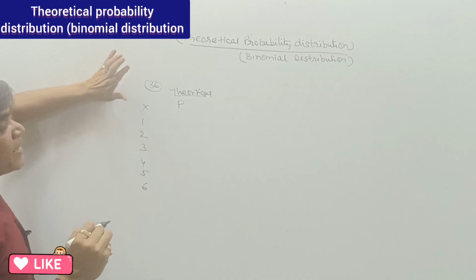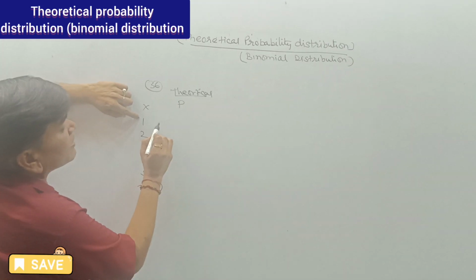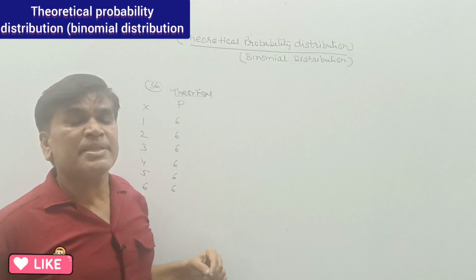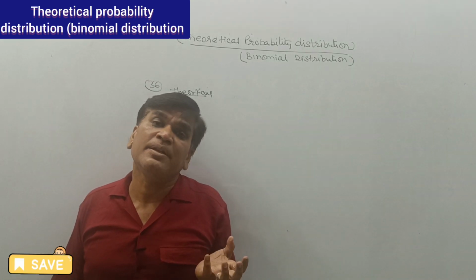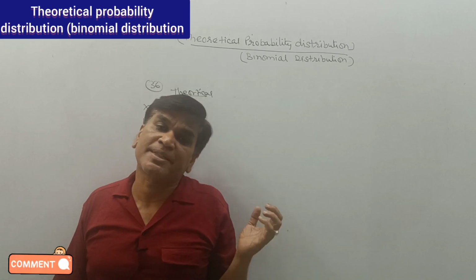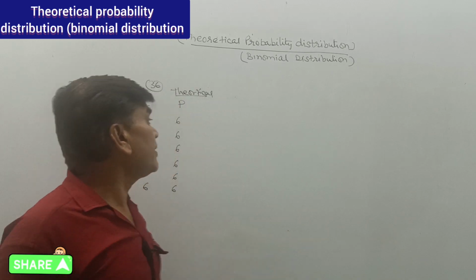If we are throwing a dice 36 times, we should be having 6 times 1, 6 times 2, 6 times 3, 6 times 4, 6 times 5, 6 times 6.